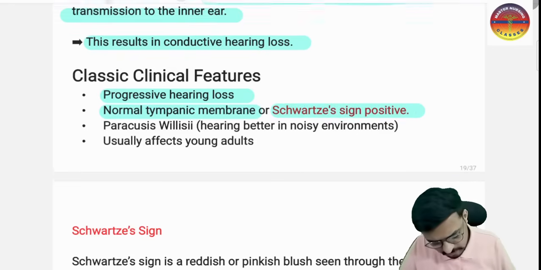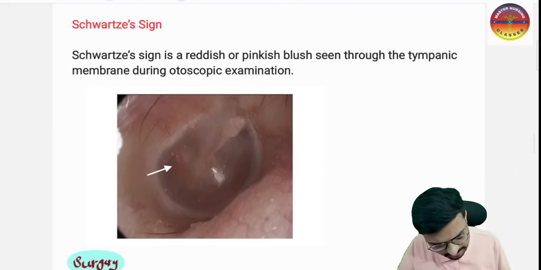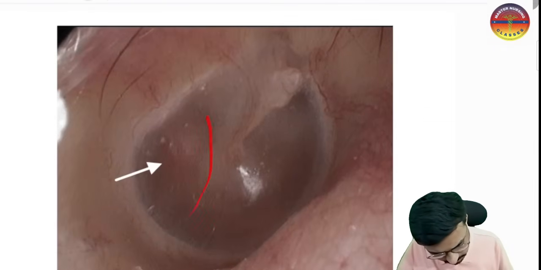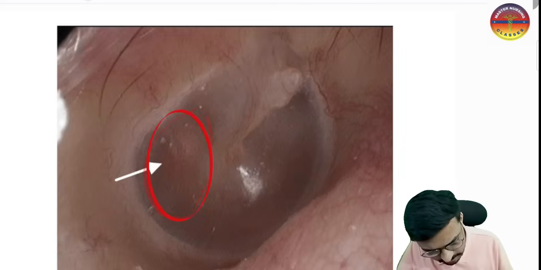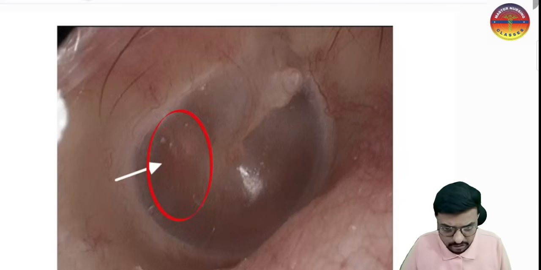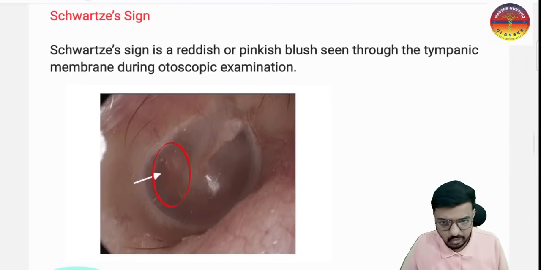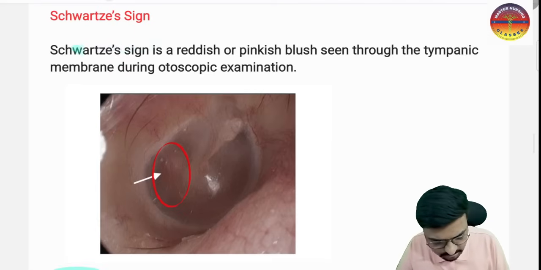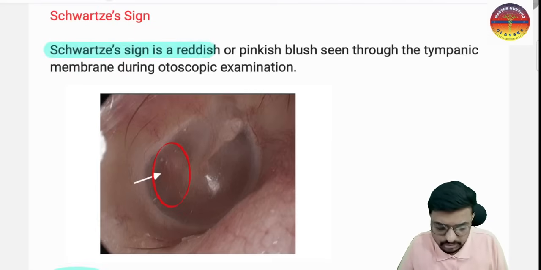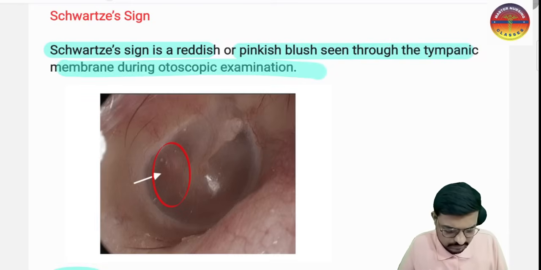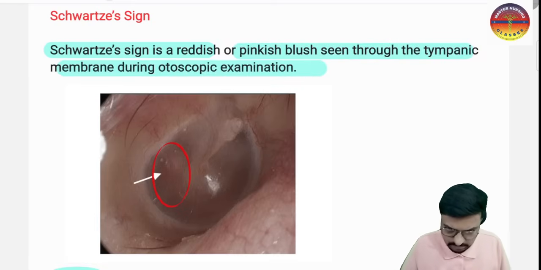Sir, what is the Schwartze sign? Schwartze sign means you can see, where the malleus is attached to the tympanic membrane, a reddish blue or pinkish blue discoloration of the tympanic membrane on otoscopy. This is called the Schwartze sign, a reddish or pinkish blue sign seen through the tympanic membrane during otoscopic examination. It is seen in otosclerosis.